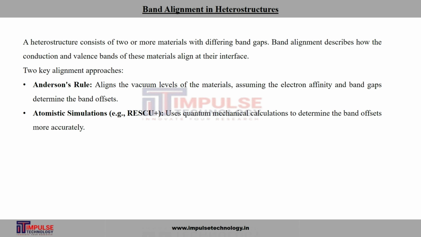In this simulation, there are two key alignment approaches: Anderson rule and atomistic simulation. Anderson rule is used for the construction of energy band diagram of the heterojunction between two semiconductor materials. Anderson rule states that when constructing an energy band diagram, the vacuum level of two semiconductors on either side of the heterojunction should be aligned at the same energy. It is also referred to as electron affinity rule, and it is closely related to Schottky-Mott rule for metal semiconductor junction.